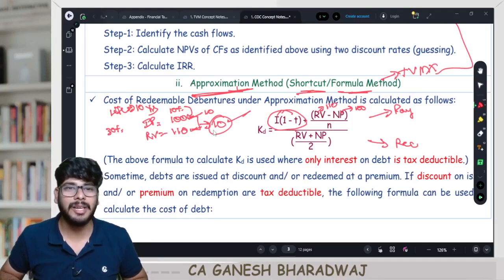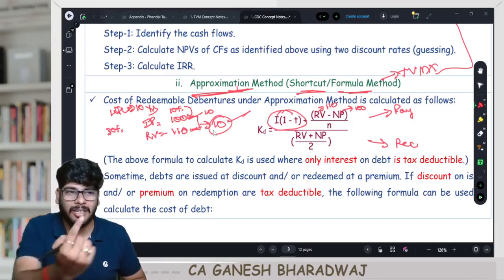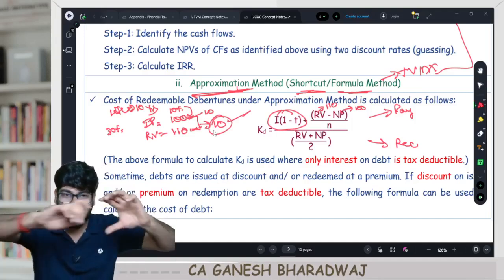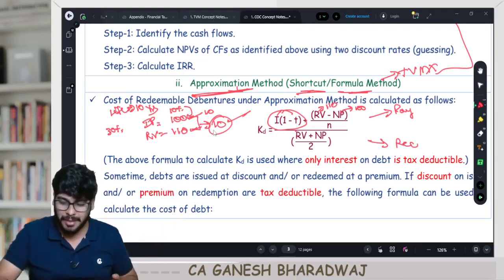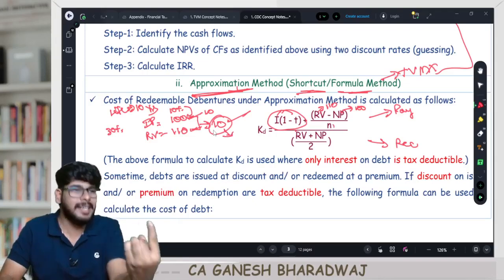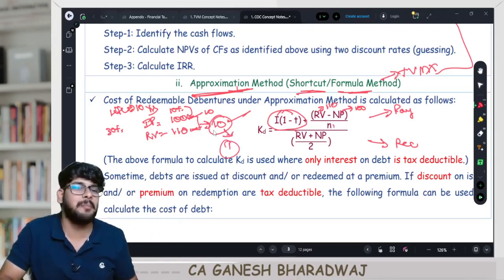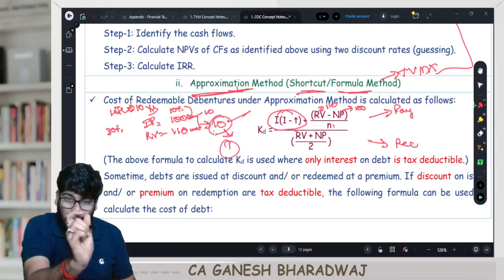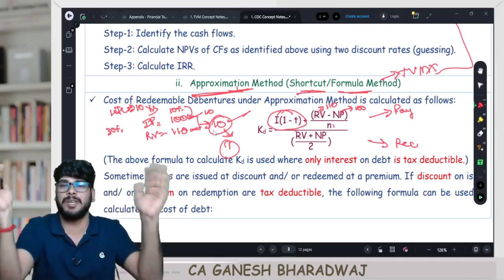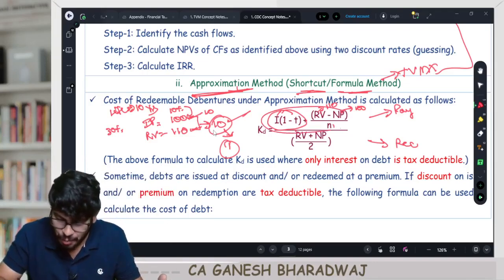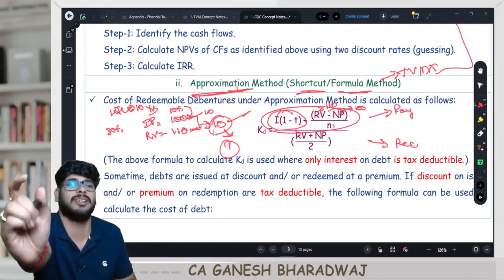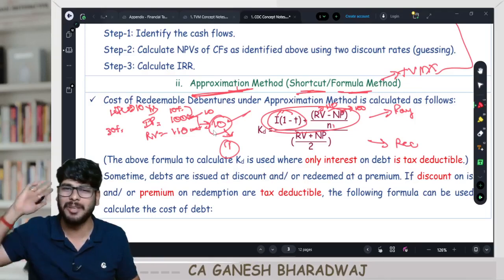But wait, that cost is not incurred every year. It is a cost incurred during the life of this entire debenture. So it is divided by the life of the debenture, 10. If you amortize it annually, I can say that representatively 1 rupee is the amortized cost of this difference between my redemption value and my net proceeds. Hence, the numerator has the total annual cost that I am incurring towards my debentures.